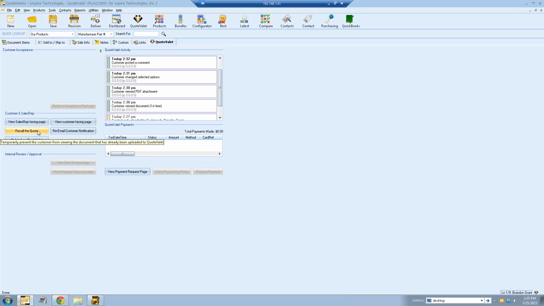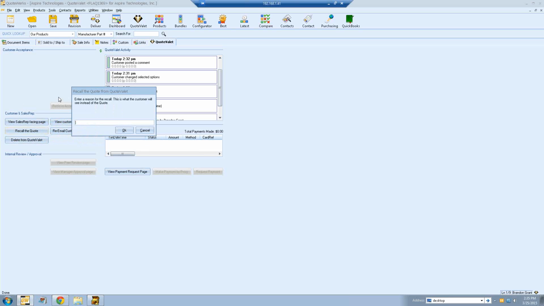You can also recall the quote. This is extremely useful if you forgot to include something on the document. Maybe you are quoting an item that no longer exists. For some reason, you need to pull the quote down before the customer accepts it and tries to make payment on it. You can recall the quote. Now, if the customer's already accepted the quote, you won't be able to recall it. So this is only going to be prior to the customer accepting the quote. So if I recall the quote, I can put in a reason, and I can say, you know, need to include tax.